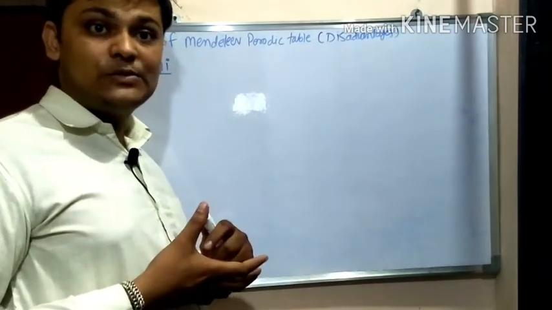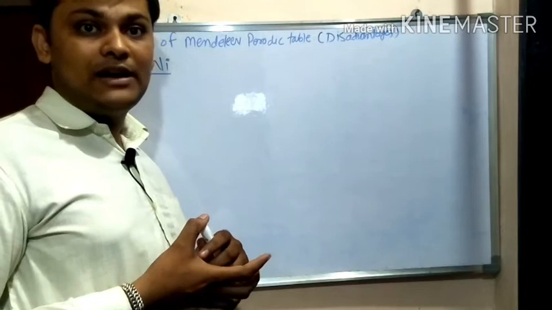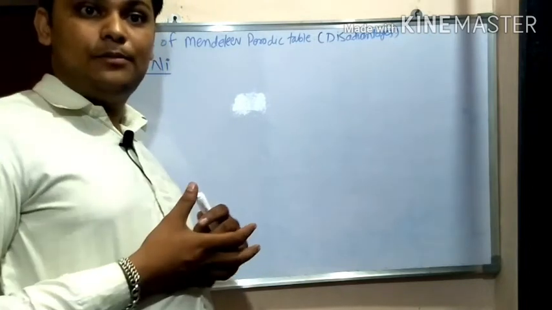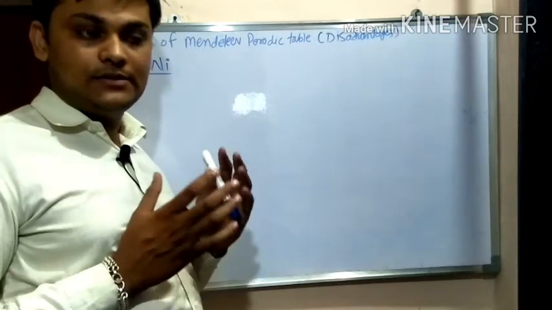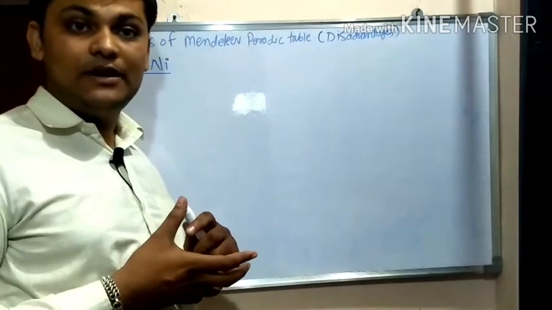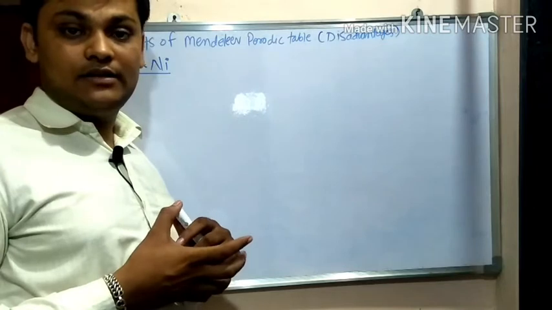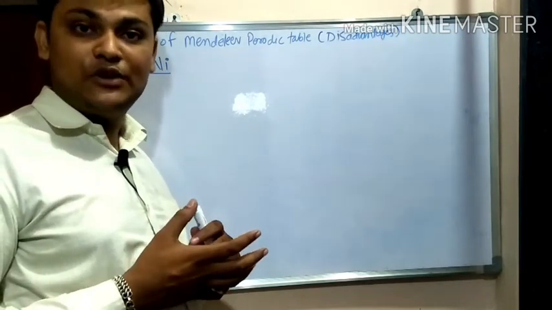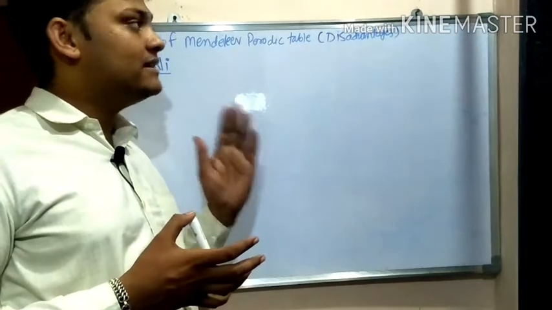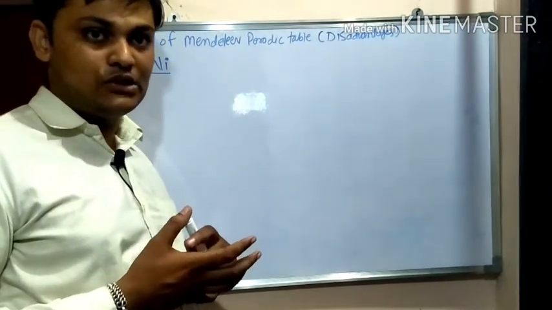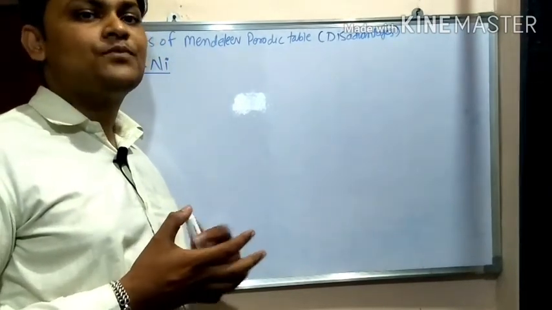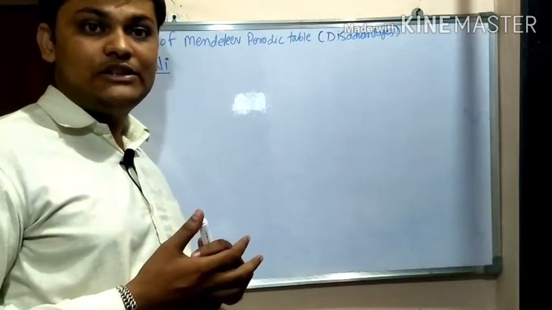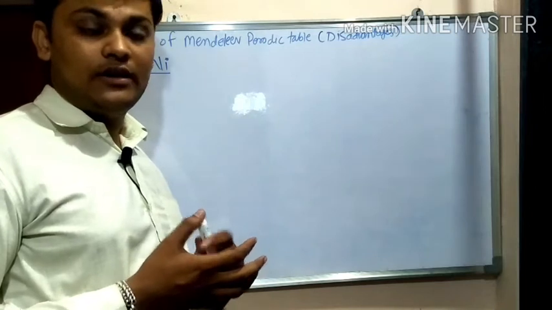Isotopes have the same chemical properties and different atomic masses, so it was very difficult to adjust these isotopes in the Mendeleev's periodic table. That is the second disadvantage of Mendeleev's periodic table.